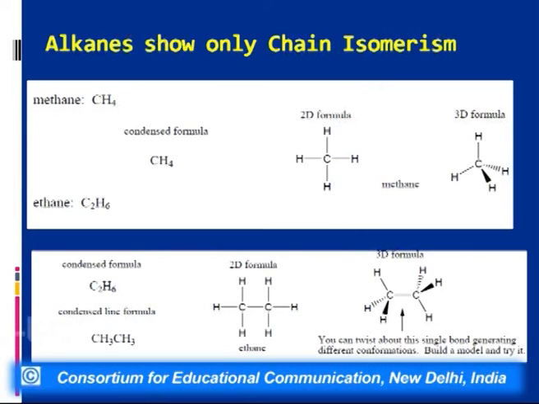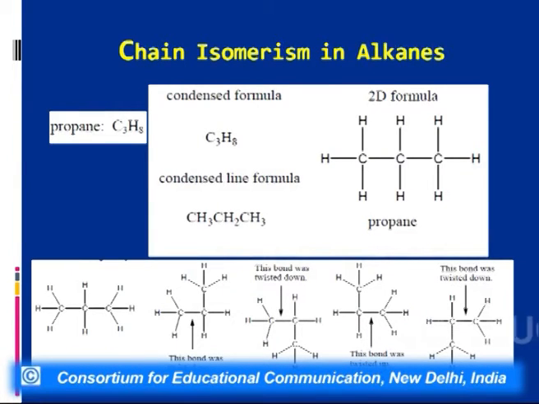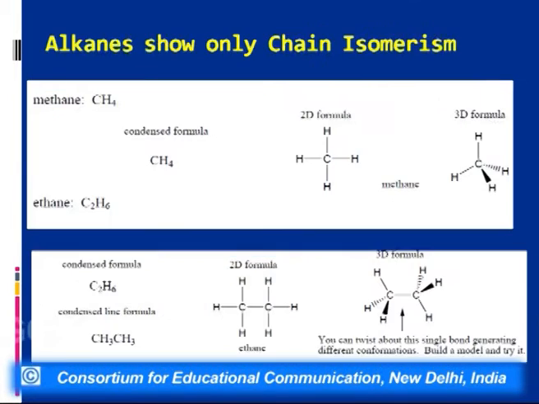So what is chain isomerism? In chain isomerism, the compounds have the same molecular formula but different structural formula. That means the carbon skeleton is different. Now if we look into the simplest hydrocarbon, methane, it has only one carbon and only one structure is possible, and this carbon is a primary carbon. If I go on to ethane, it has just two carbons, so only one structure is again possible, and these two carbons are again primary.